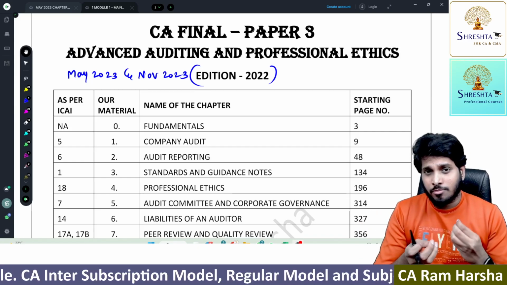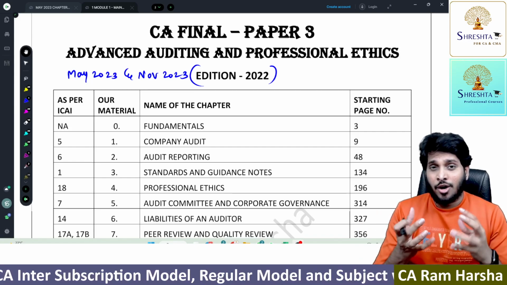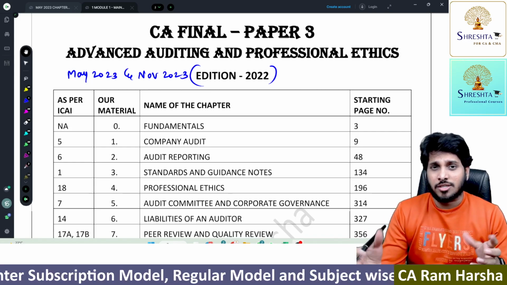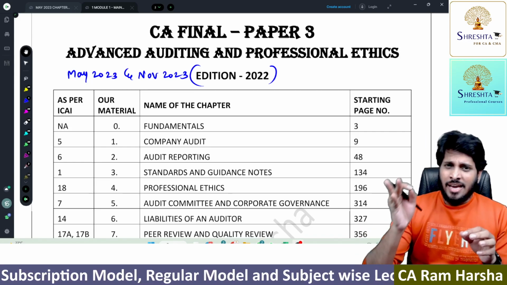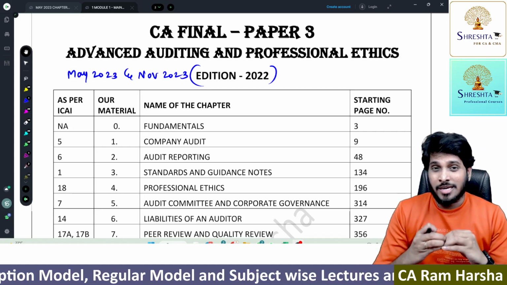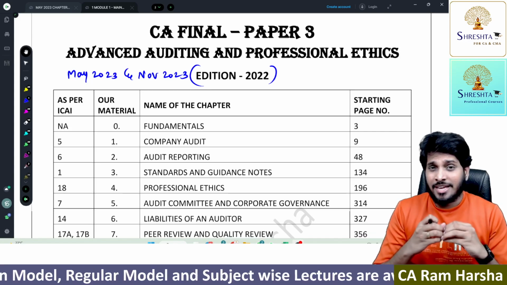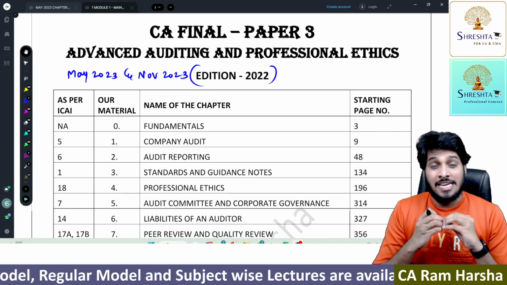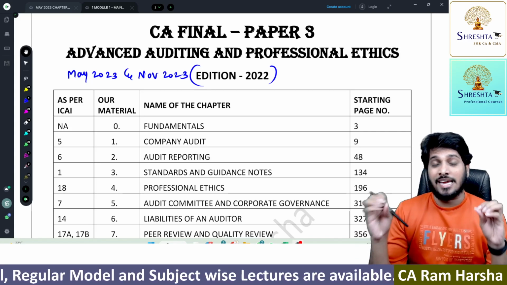Many of you might have this assumption or notion that audit is a theory subject, a boring subject. Not at all. 80% of this entire syllabus, I am going to make extremely practical, extremely easy, extremely likable. You can understand the subject like anything.